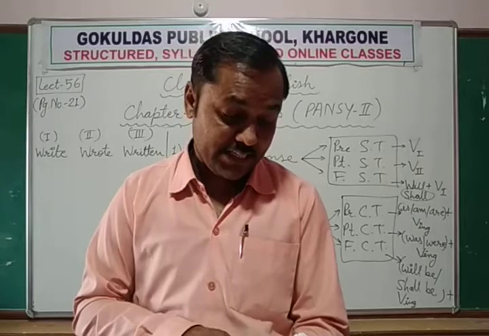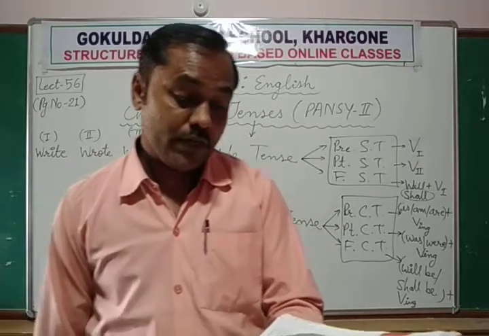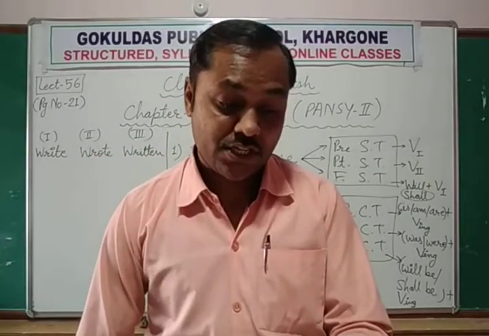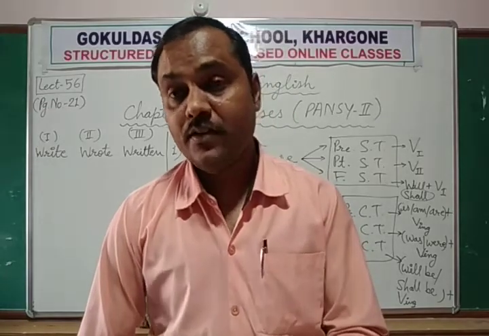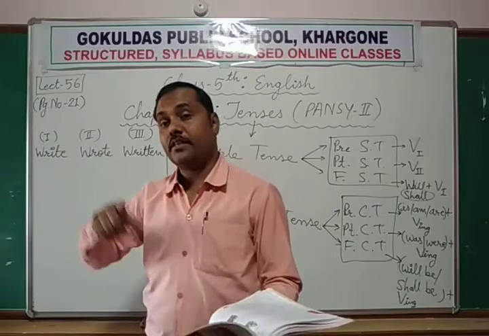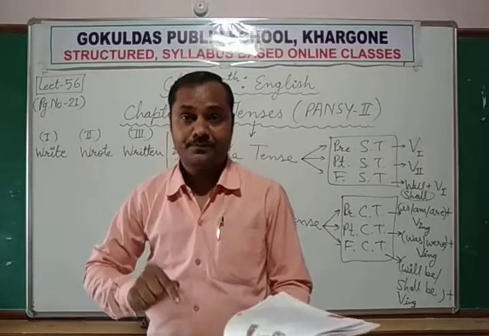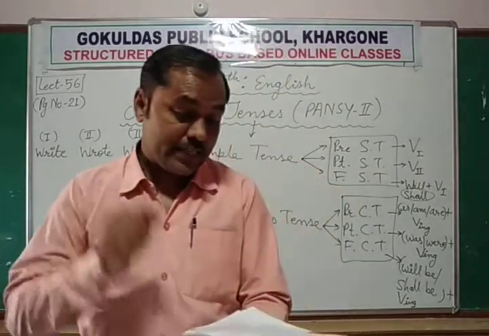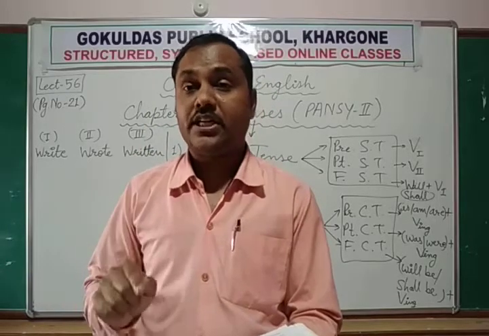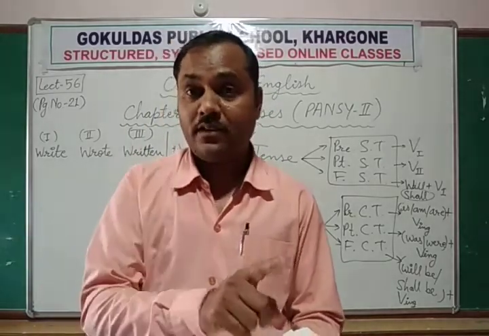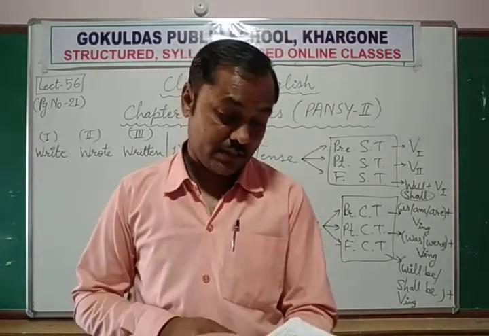In the second sentence, the verb were playing shows that an action was continuing in the past time. That action was continuing but in the past time, not now. Okay, so that's why such a verb is said to be in the past continuous tense.